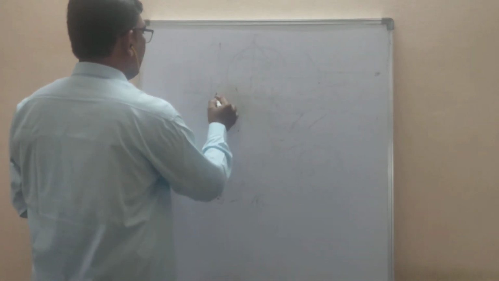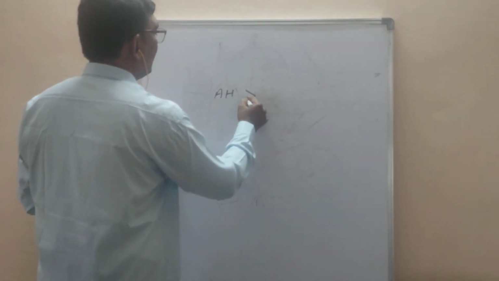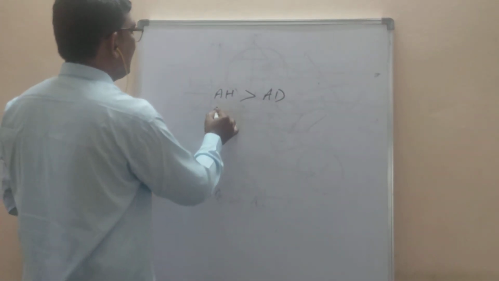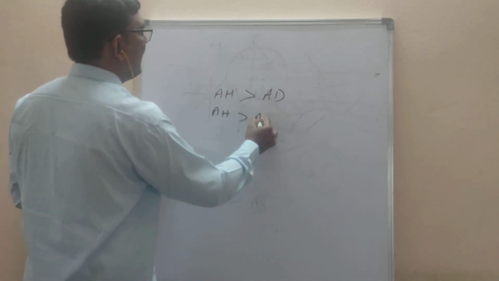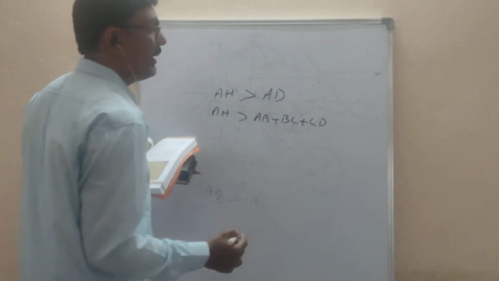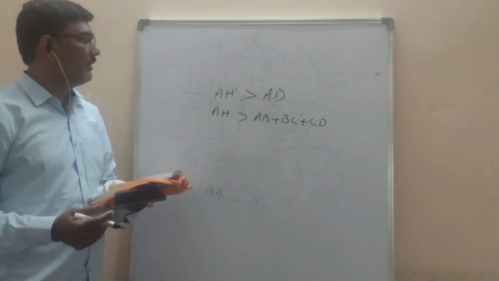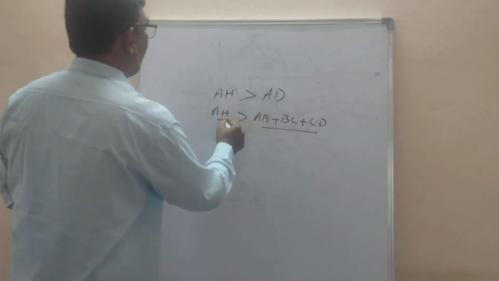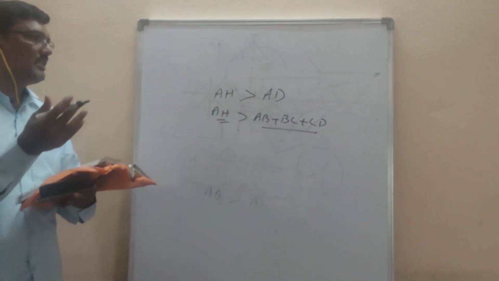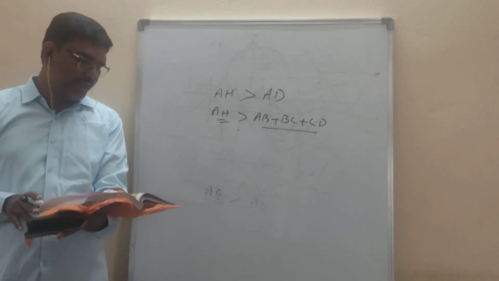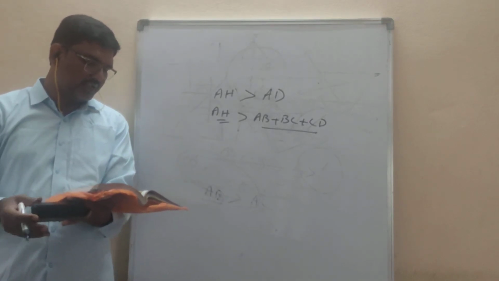I am writing here AH, the whole, is greater than AD, the part. AH I am keeping the same. AD I am writing as AB plus BC plus CD. So AB plus BC plus CD is part of AH. So the whole is always greater than the part. So it is true.